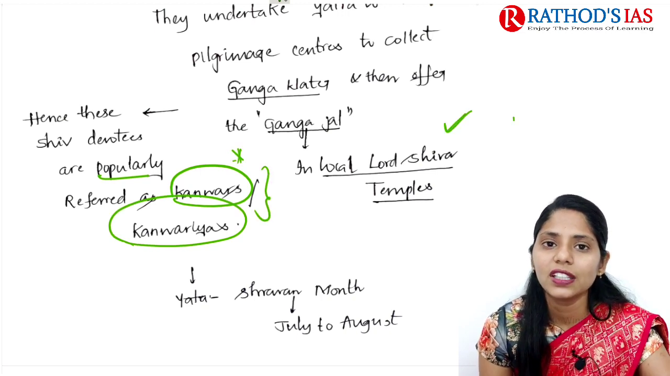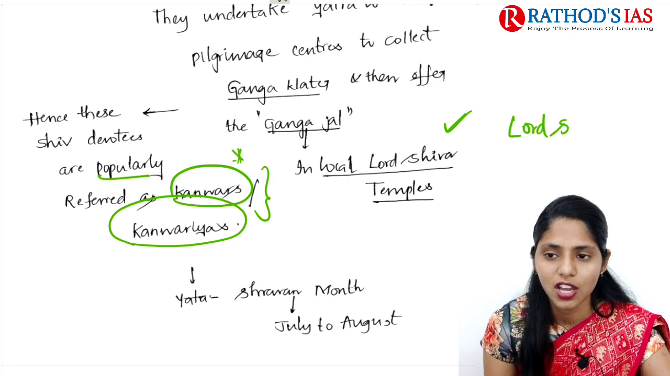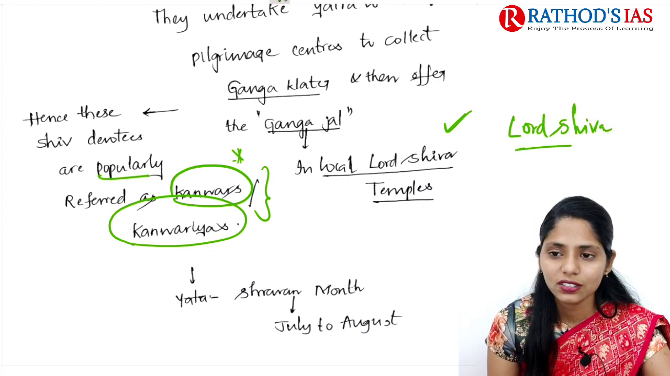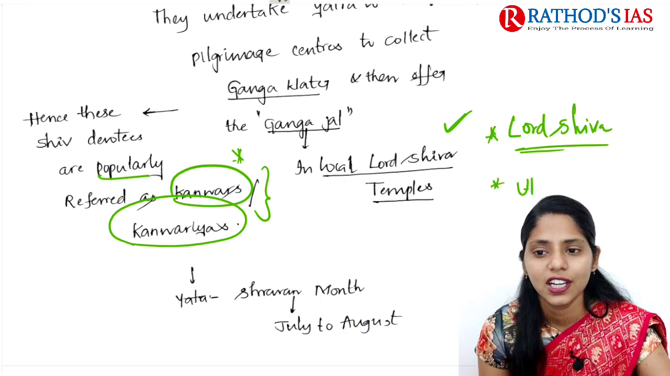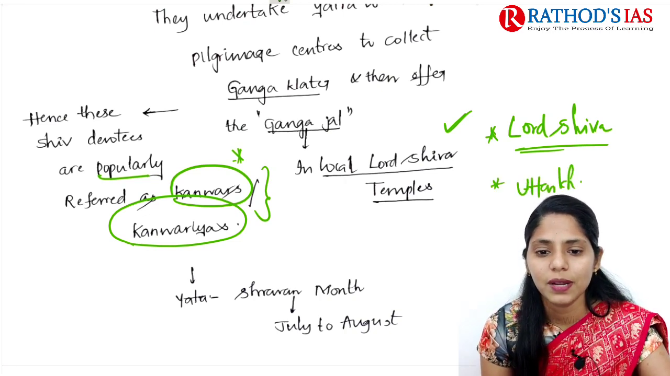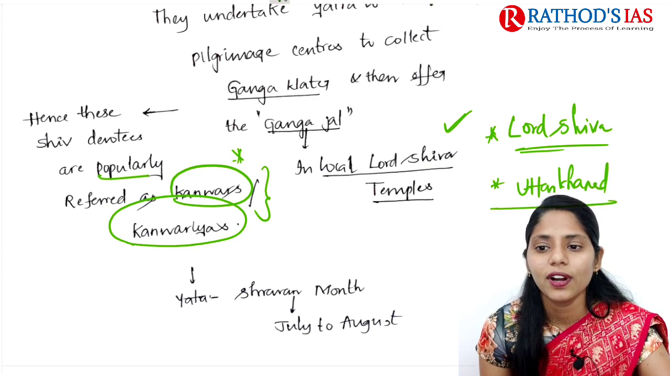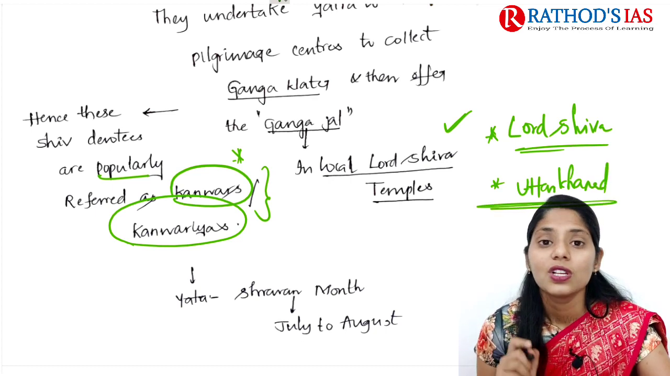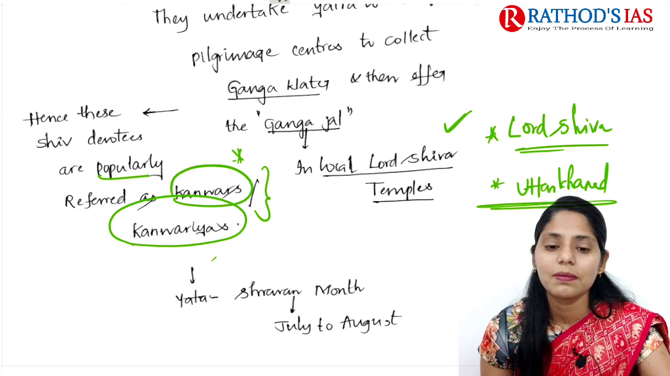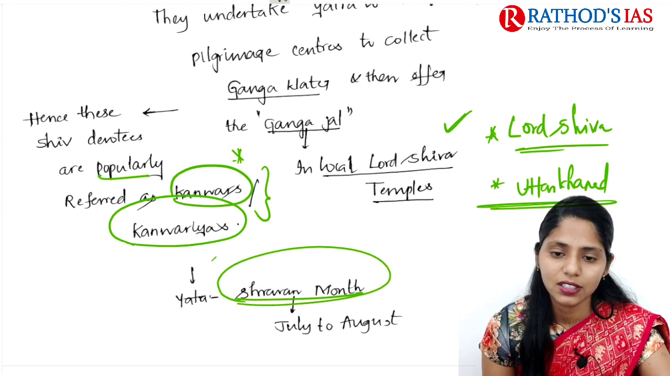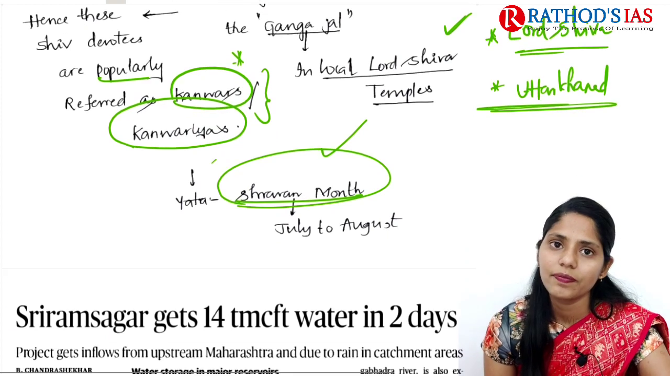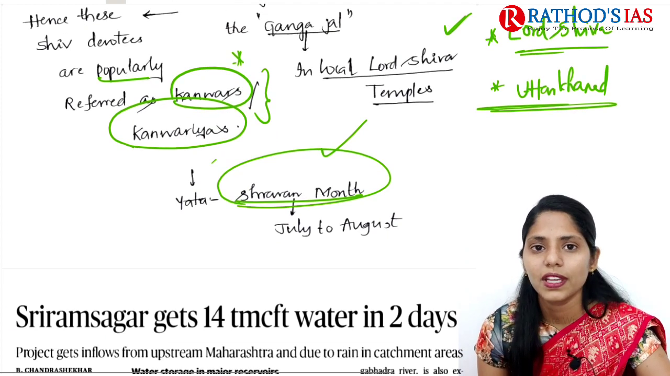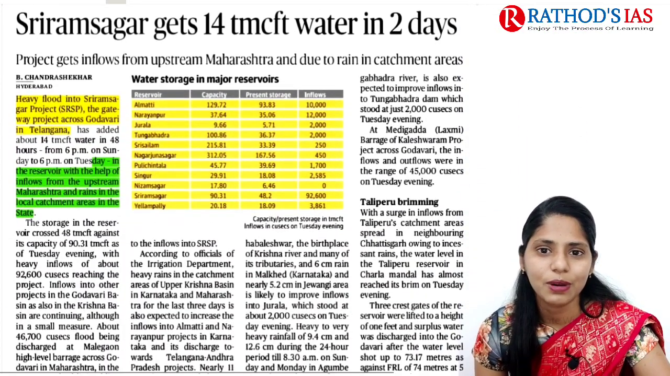So this Kanwar Yatra is regarding Lord Shiva. This is one important fact, and it is mainly suspended in Uttarakhand. It is also an important prelims fact. And one more important thing you need to remember is that this Yatra is mainly celebrated in the Shravan month. Okay, so this is the month of July to August in the Hindu calendar. So this is just the gist of this topic. And now let us move on to the next topic.